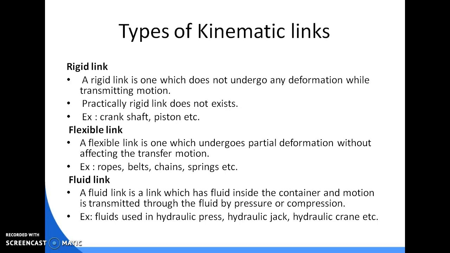A flexible link is one which undergoes partial deformation without affecting the transfer of motion. Some examples of flexible links are ropes, belts, chains, springs, etc.